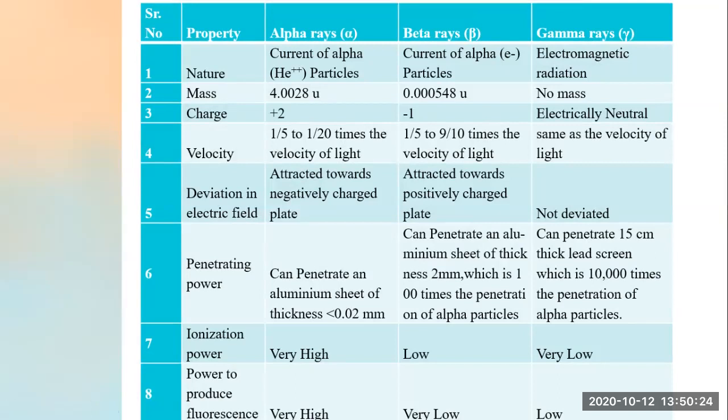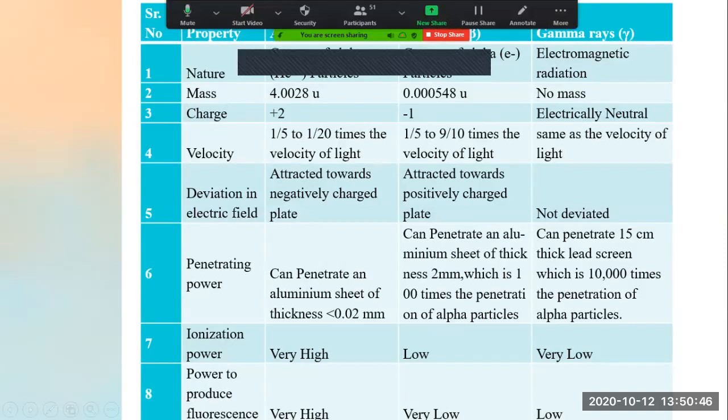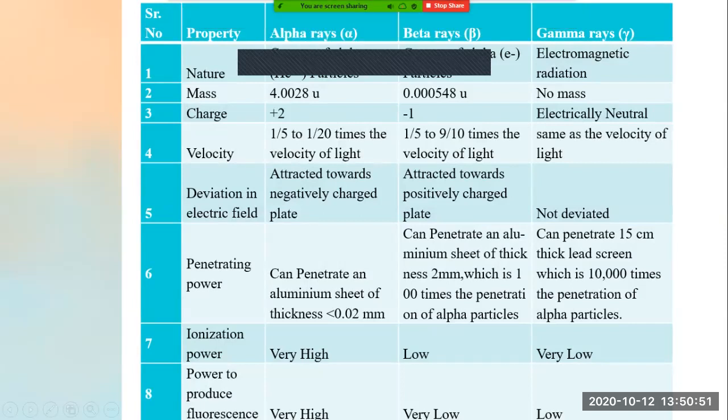Now see, this deviation in electric field we have learned in the last diagram, right? Alpha rays are attracted towards negatively charged plates, hence they are positively charged. Beta rays are attracted towards positively charged plates, hence they are negatively charged. Gamma rays are not deviated, hence they are neutral.